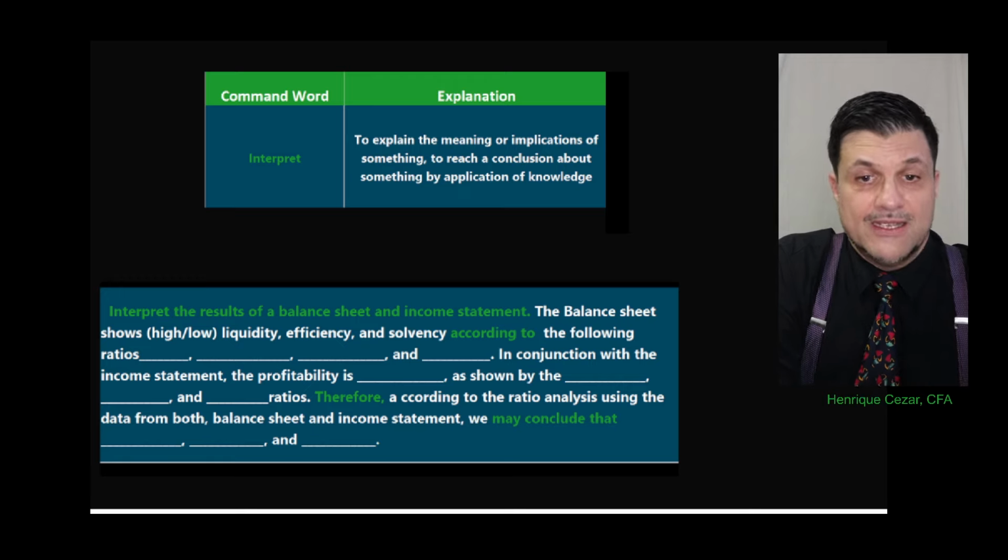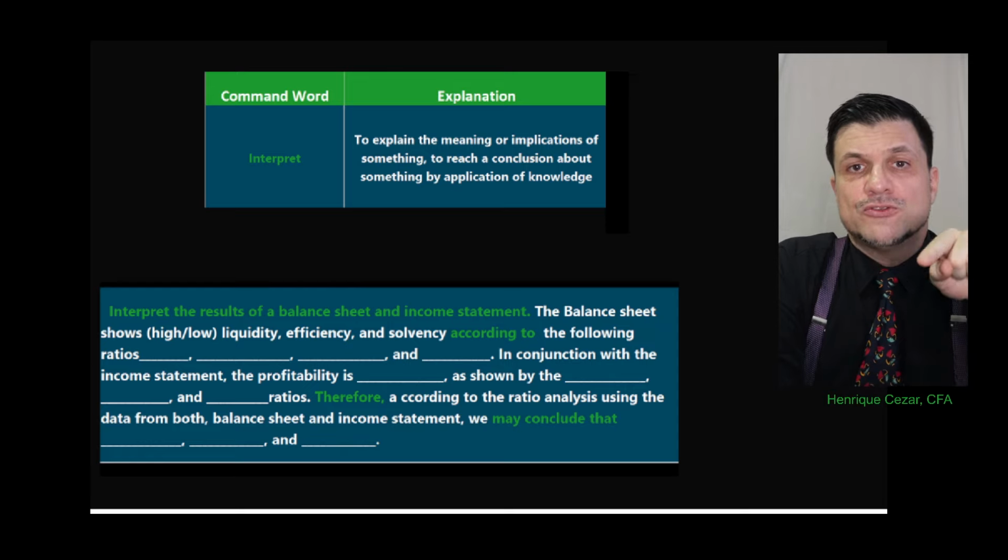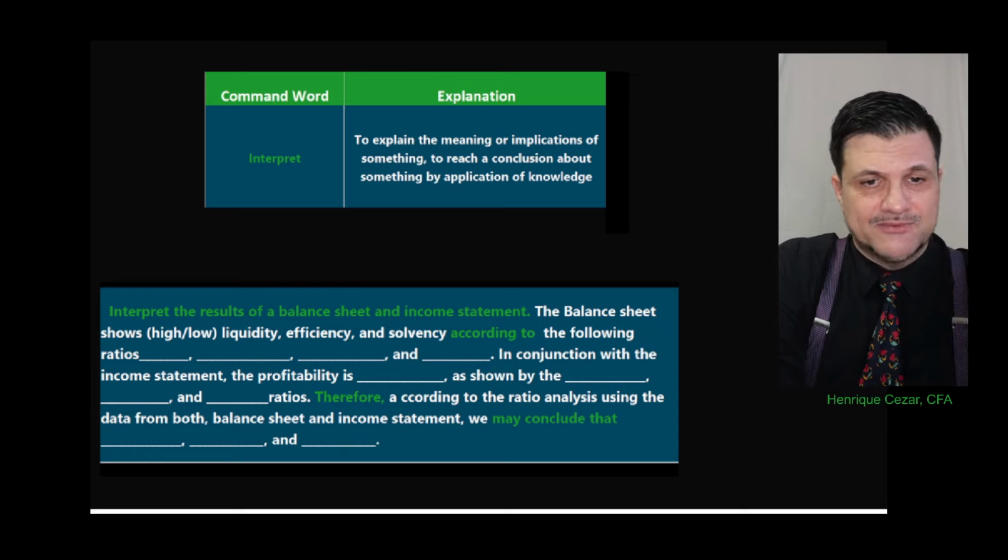Hold on, let's see. I look at a balance sheet, so I can see several things. For example, I can see if the balance sheet has liquidity, efficiency, and solvency. Look at that. I put three words on level 1 here on level 3 that will appeal to the reader. The reader says, look at that, this person remembered it's a level 1 exam. Very good. Excellent. You know what I mean? That type of thing helps.